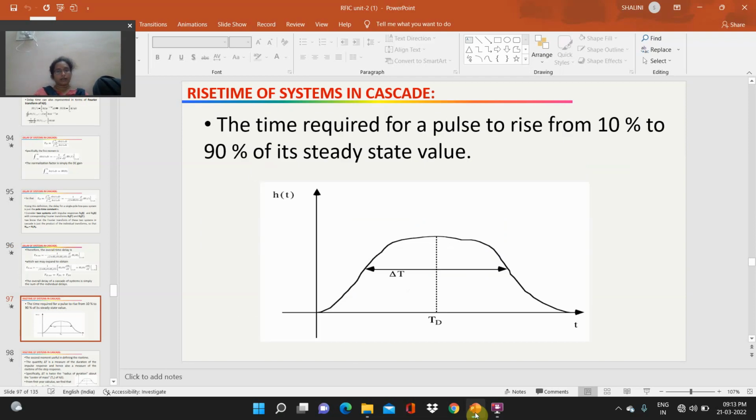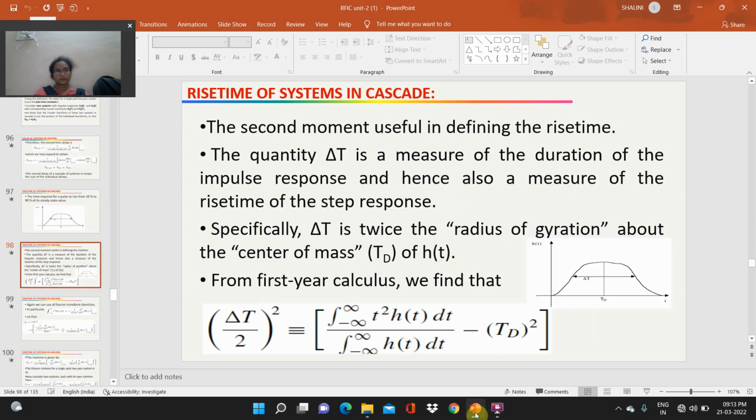Rise time is the time required for a pulse to rise from 10% to 90% of its steady state value. The second moment is useful in defining the rise time. The quantity delta t is a measure of the duration of the impulse response and hence also a measure of the rise time of the step response.